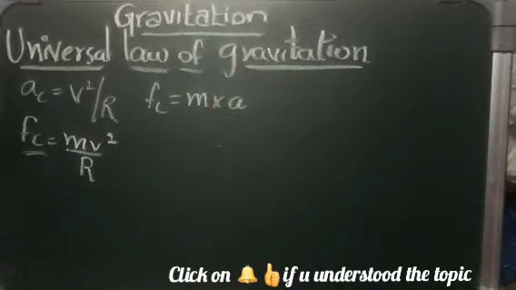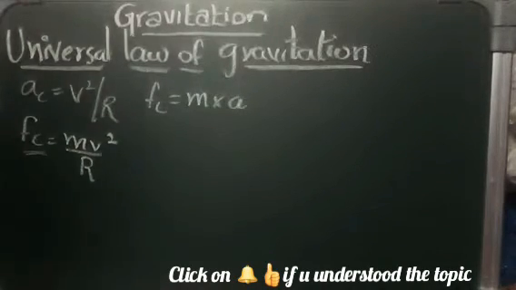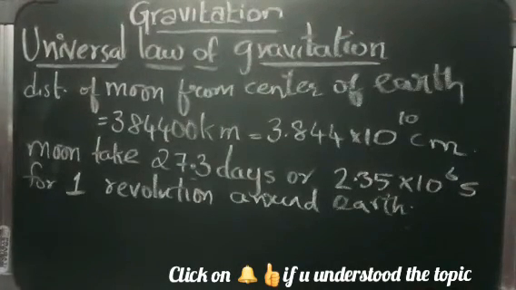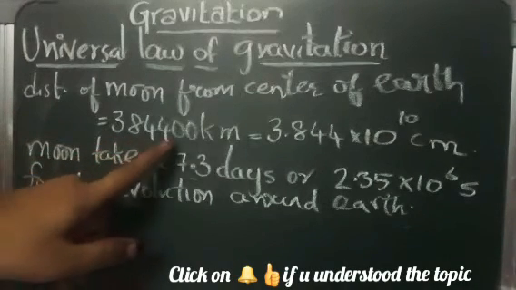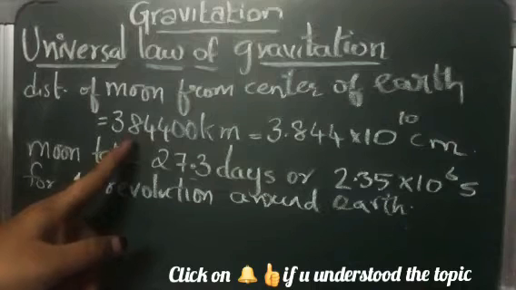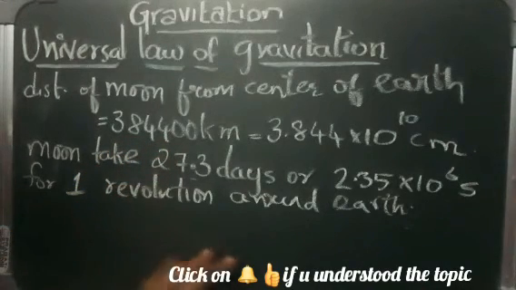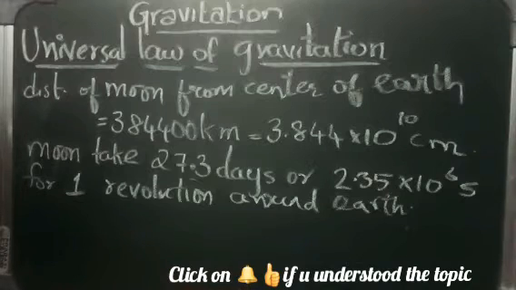Now Newton knew the following data. The distance of the moon from the center of the earth was 384,400 kilometers, which we convert into centimeters: 3.844 into 10 to the power 10 centimeters. The moon takes 27.3 days, or 2.36 into 10 to the power 6 seconds, to take one revolution around the earth. So what must be the speed of the moon?